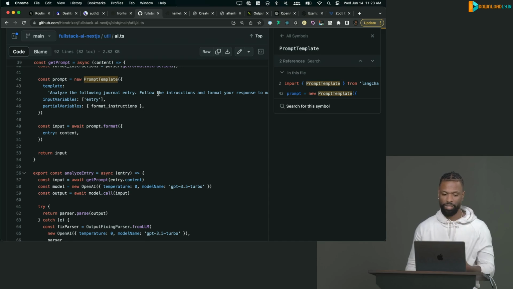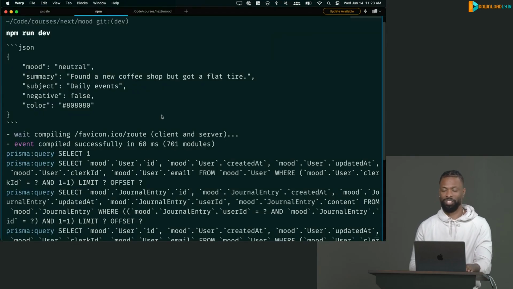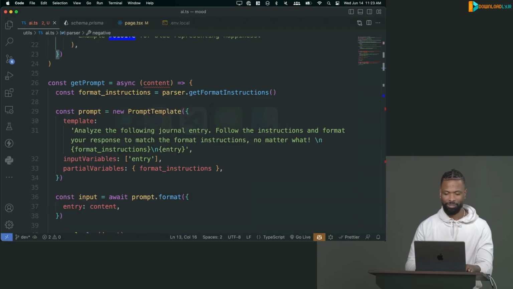So there's just one step we've got to do. We just have to call parse on the parser on the output, and that will give us back the JSON, okay? So we'll do that. Even with all of this, sometimes we might not get back exactly what we want, so we might have to address that, and I'll talk about that. And the way we address it is with more AI. We just throw AI at it, and it just works.